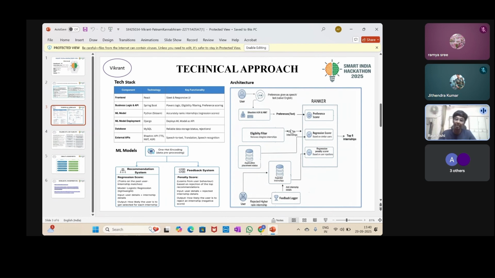This feedback loop is then fed into our model again, so that from the next round of prediction, our model is more accurate and better personalized for the users. In practice, this allows us to provide students with the selection probability for each internship, helping the acceptance rate of students increase and the rejection rate of internships decrease. The system can also provide multiple internships at once and is currently fully integrated into our Django backend, making predictions fast and scalable. The feasibility of the whole system will be taken up by my teammate Jitendra.